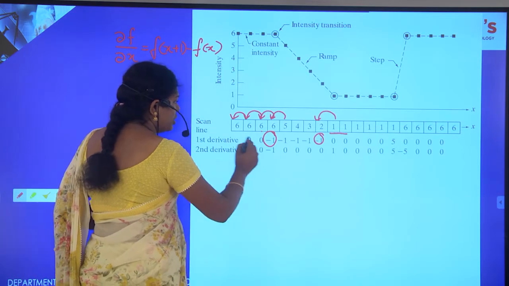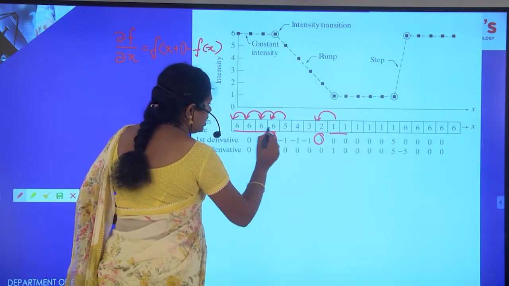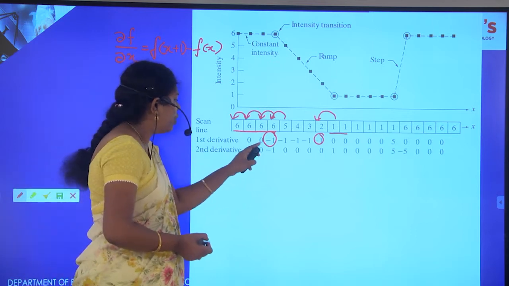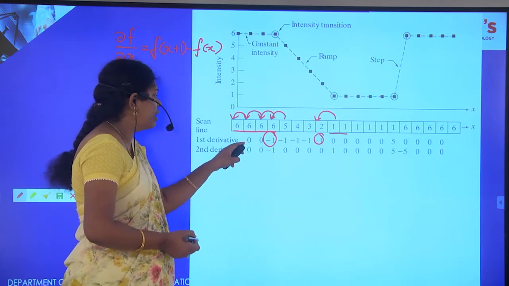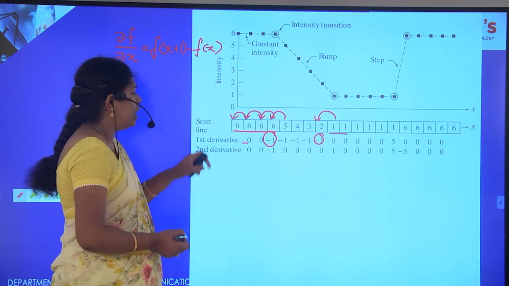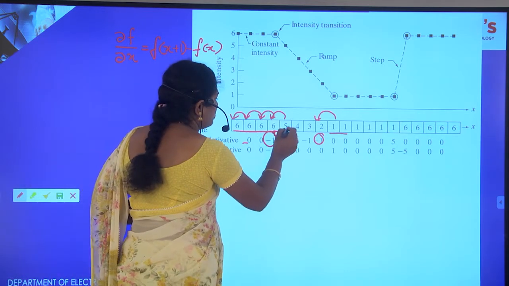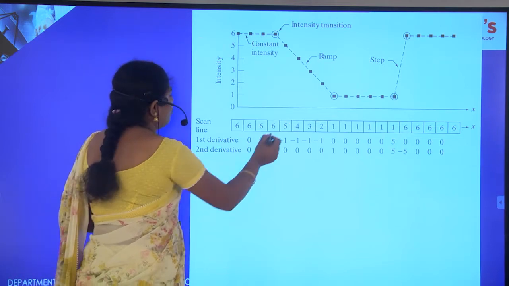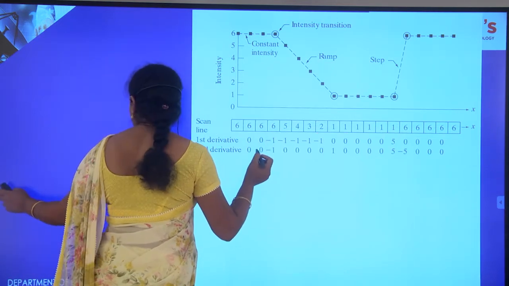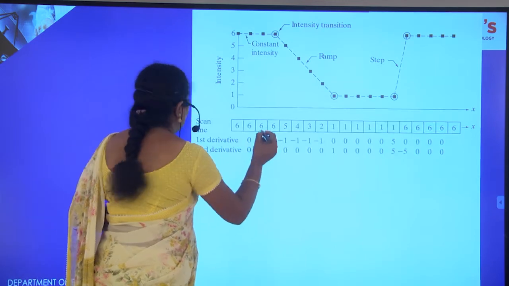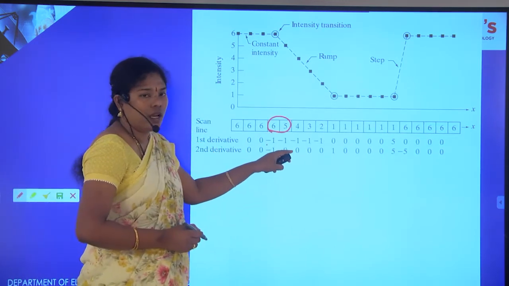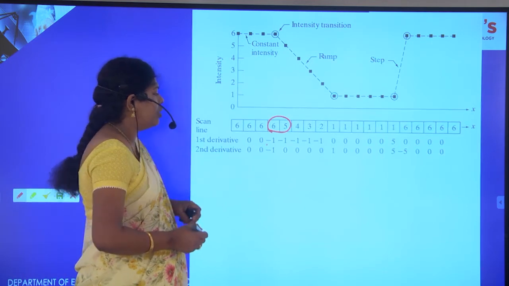Just observe here, if there is a constant intensity value, we are getting a first order derivative of 0. If you go for a variation, that is 6 to 5, then we are getting a first order derivative that is a non-zero value.